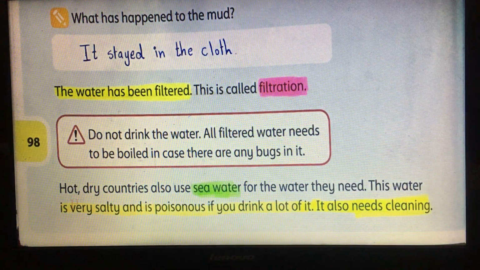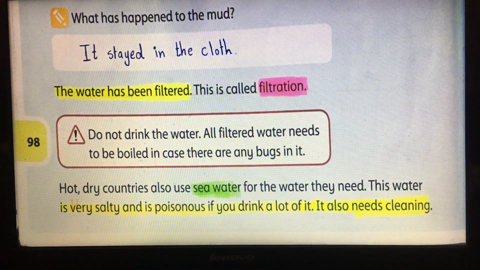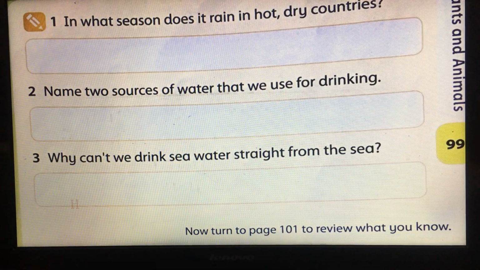We cannot drink it directly, and actually, it's poisonous. So if we want to drink it, we have to clean it because seawater is very salty and poisonous. Now we have 3 questions in your book, page 99. Let's answer them together.